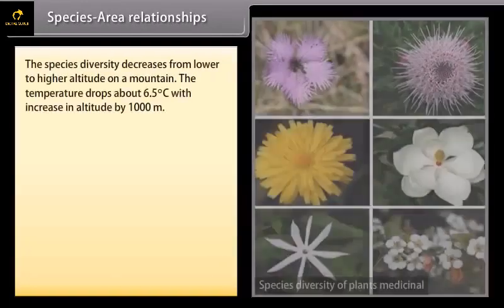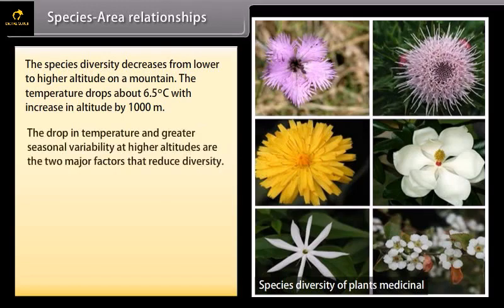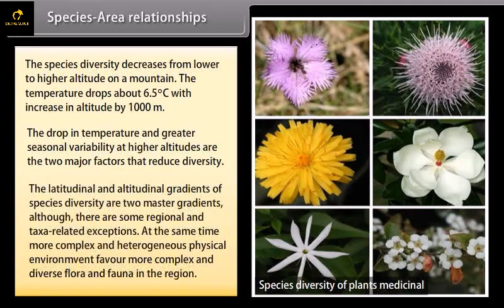Species area relationships. The species diversity decreases from lower to higher altitude. On a mountain, the temperature drops about 6.5 degrees Celsius with increase in altitude by 1000 meters. The drop in temperature and greater seasonal variability at higher altitudes are the two major factors that reduce diversity.